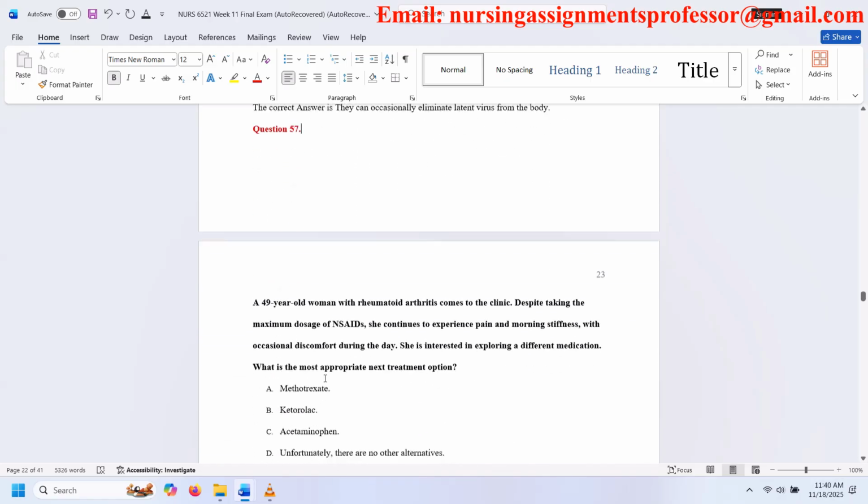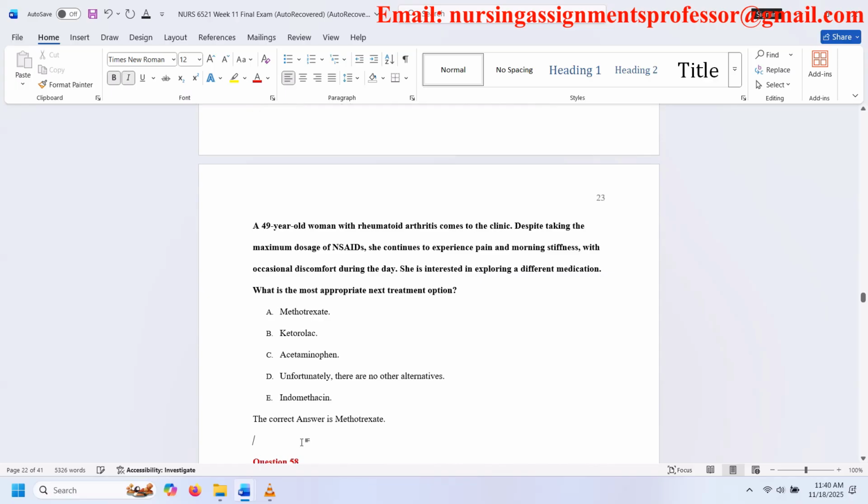Question 57. A 49-year-old woman with rheumatoid arthritis comes to the clinic. Despite taking the maximum dosage of NSAIDs, she continues to experience pain and morning stiffness with occasional discomfort during the day.